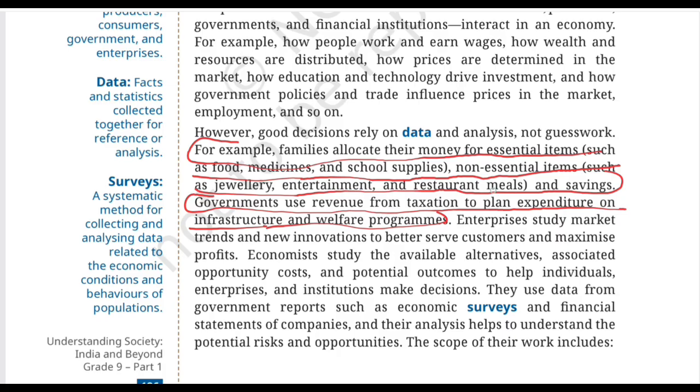Moving ahead with the next example, enterprises study market trends and new innovations to better serve customers and maximize their profits. Now imagine you are running a company. Would you simply produce something without knowing whether people want it? Probably not. You have to do the business study.